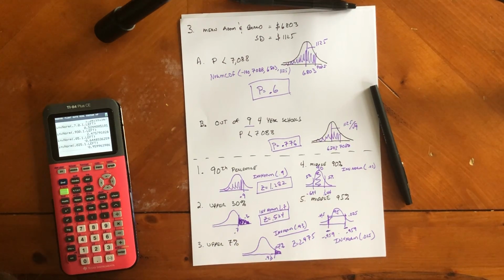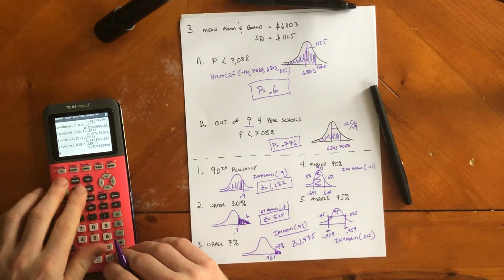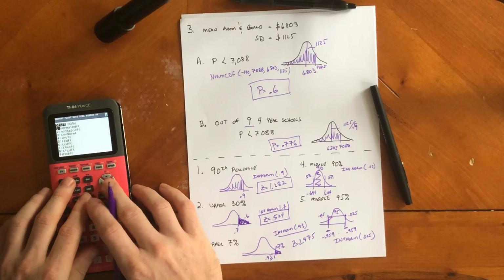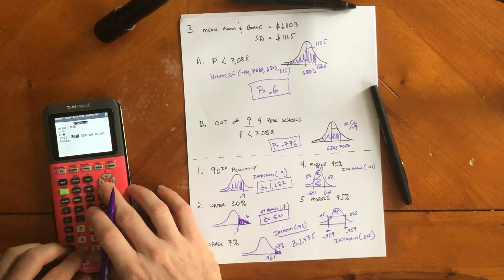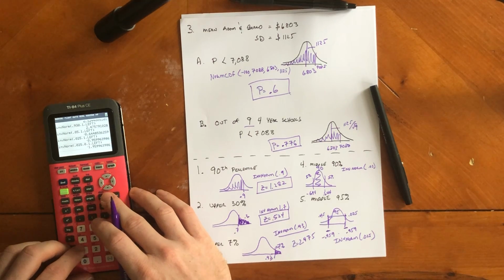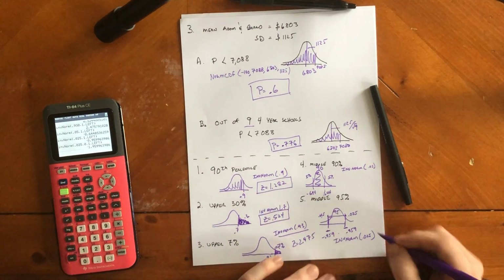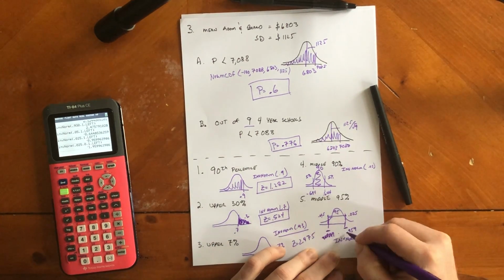Invert norm 0.025. Let's make sure I did that right. Invert norm 0.025. Going left. That's what I thought. Oh, that's weird. I wonder why I was doing that.